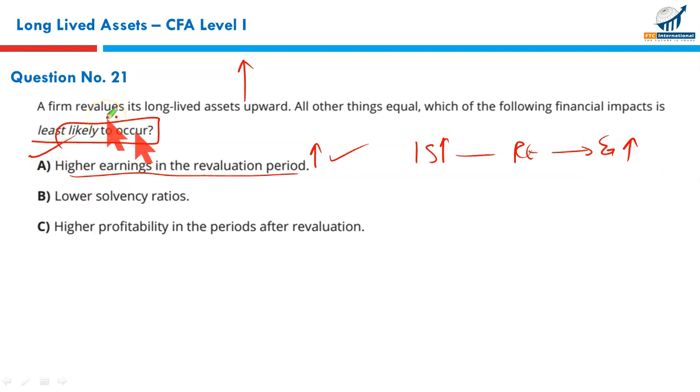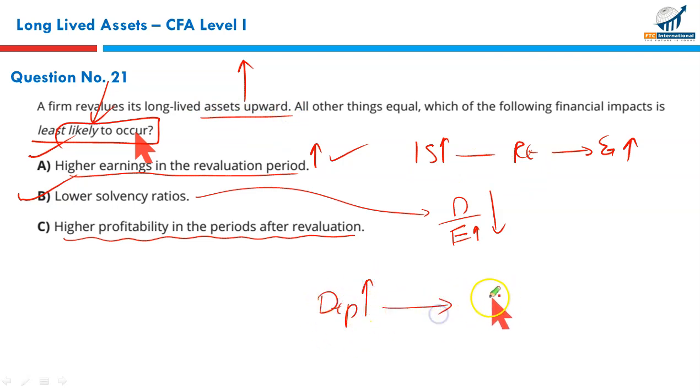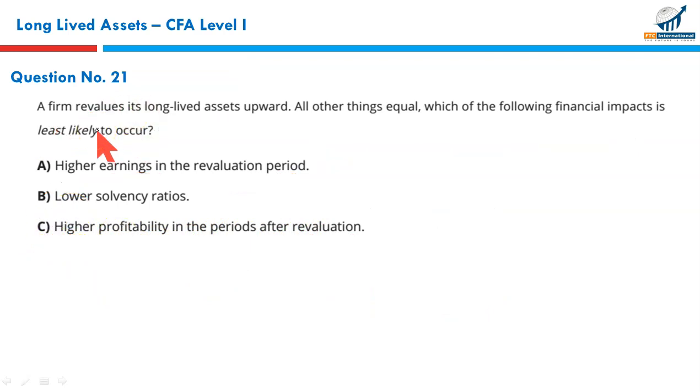A is possible. We need to find the one that is least likely. Lower solvency ratio. Solvency ratio, debt to equity, is one of the ratios, for example. Since your equity is going up, this ratio will fall. Yes, lower solvency ratio. Agree. What will not happen is this. Higher profitability in the period after revaluation. No. Since the asset has been revalued upward, the depreciation charge would be higher. When the depreciation charge goes up, your net profits and earnings will go down. There will be lower profitability in the periods after revaluation. That is in fact the incorrect option, and that was what we were looking for. C is the right answer.